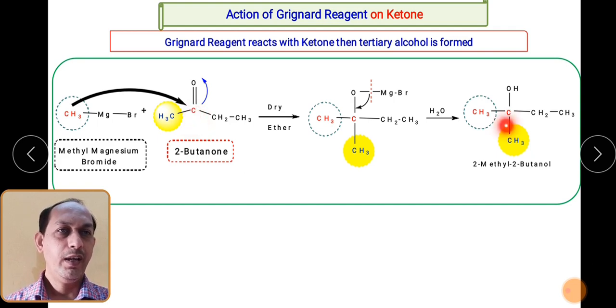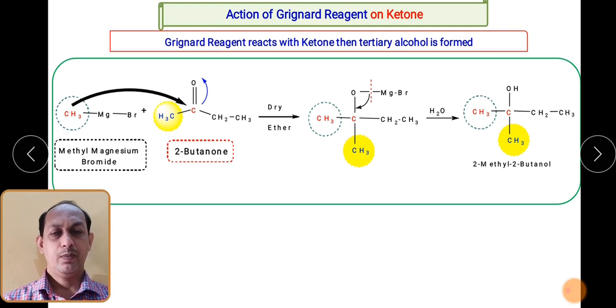So we will try to find out the groups. There are 3 groups, basically alkyl groups. This is a C2H5 group. So it is coming from here. This yellow marked group, it is coming from 2-butanone, and this circled group, it is coming from Grignard reagent. So you need to remember, in case of the formation of tertiary alcohol, you need 3 alkyl groups. So 2 alkyl groups are coming from the ketone, and 1 alkyl group is coming from the Grignard reagent.